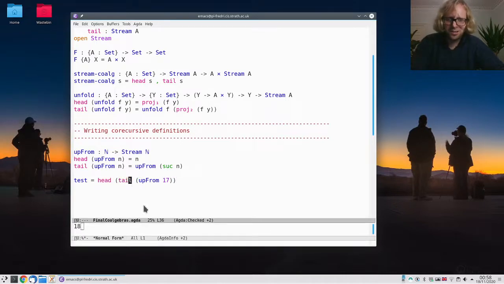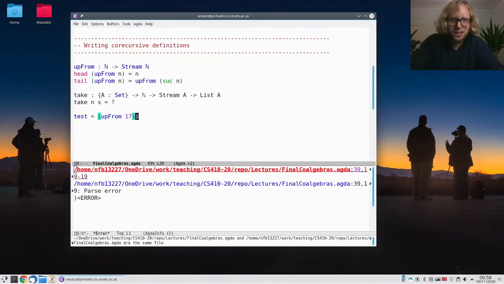Right. So obviously it's a bit cumbersome to do this by hand. So let's define a take function, which takes a finite number of elements from a stream and puts them in a list.